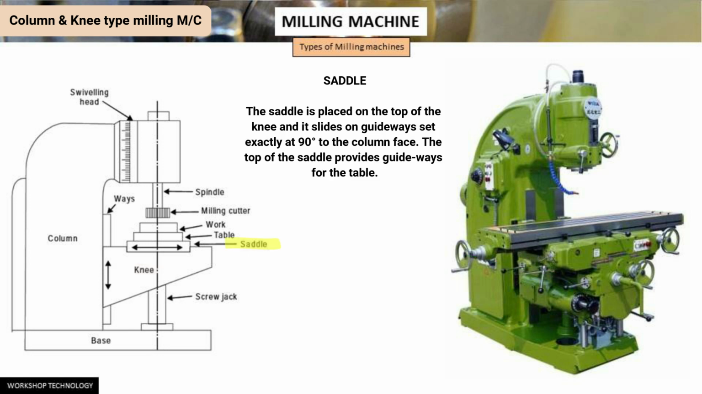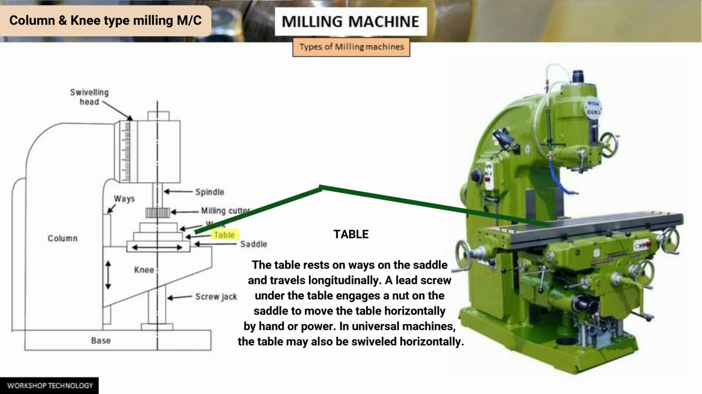Then we have the saddle. The saddle is placed on the top of the knee and it slides on guideways set exactly at 90 degrees to the column face. Then we have the table. The table rests on ways on the saddle and travels longitudinally. A lead screw under the table engages a nut on the saddle to move the table horizontally by hand or power. In universal machines, the table may also be swiveled horizontally. For this purpose, the table is mounted on a circular base.